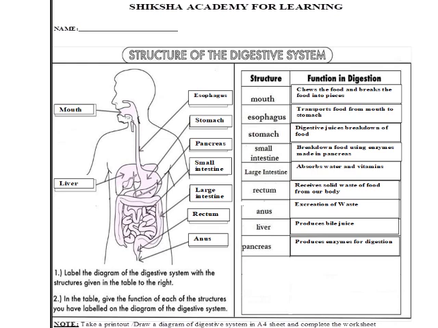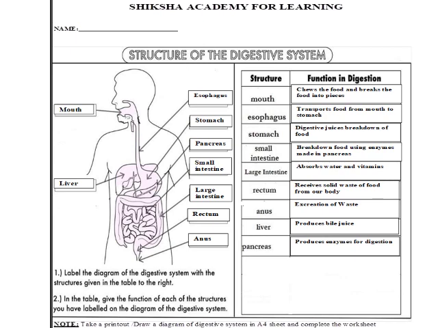Now let us check the functions in digestive system. So what is the function of the mouth? As I discussed before, the function of the mouth is to chew the food and break the food into small pieces and swallow it with the help of saliva. Isn't it?